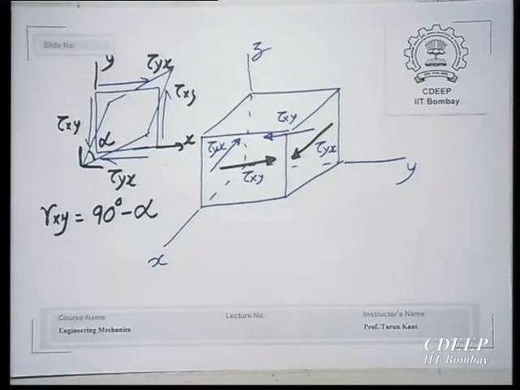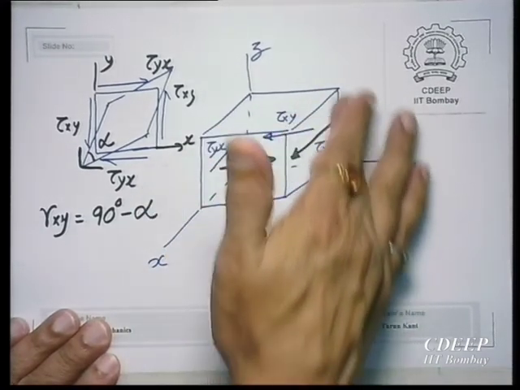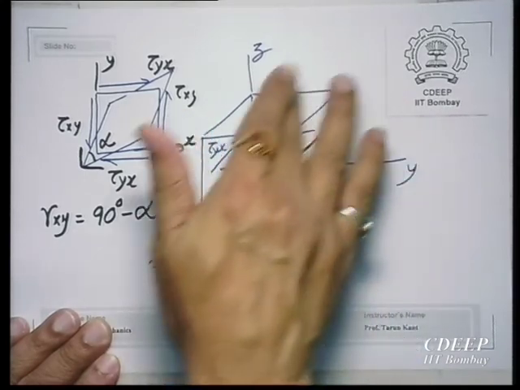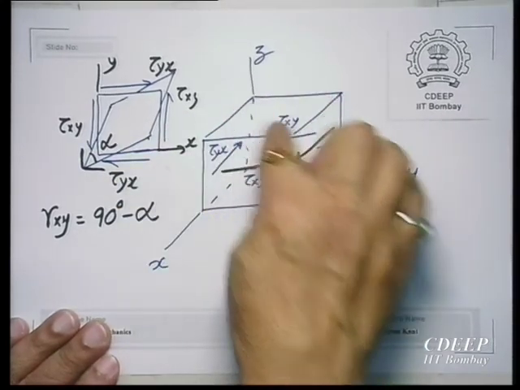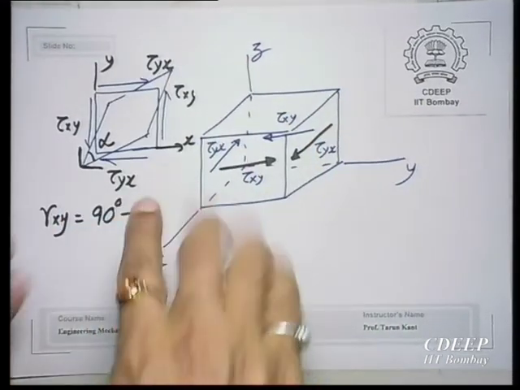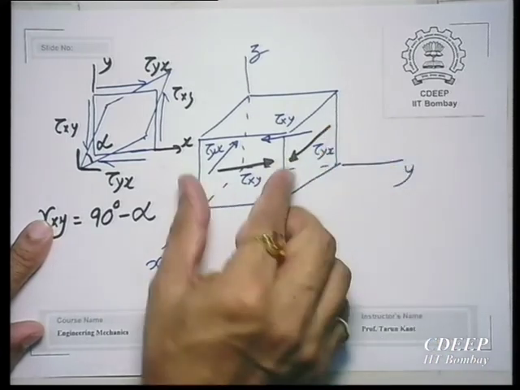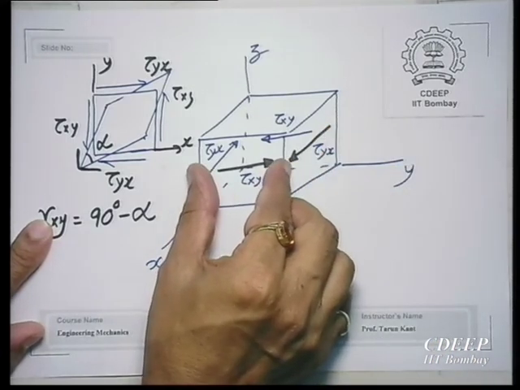So it has produced a shear strain, but has it changed any other angle? This face still remains 90. What is distorted is only what you see from the top. If you see from the top it will look like this, but this face will remain 90 and this face will remain 90.